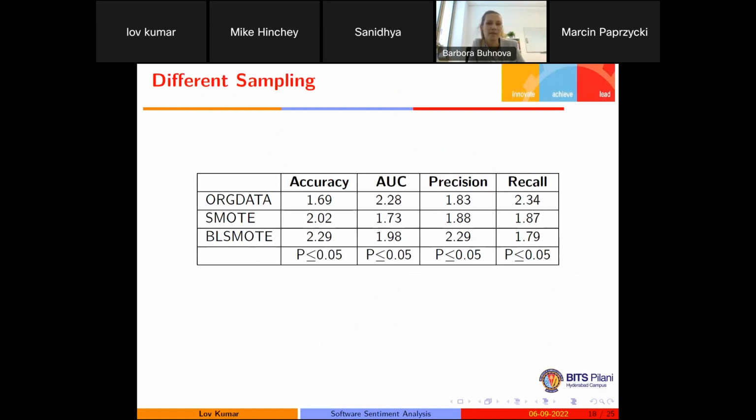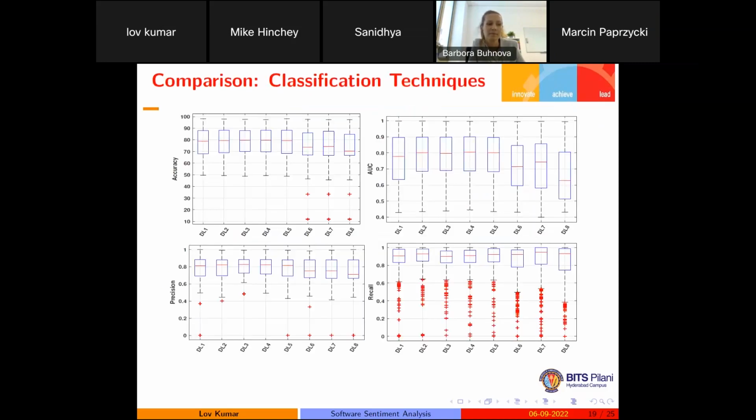That confirms that the models developed on the balanced data using SMOTE have a better ability of prediction as compared to the original data and borderline SMOTE. Because in this case we are getting 1.73 area under curve for SMOTE and 1.98 for borderline SMOTE. That is also giving a similar result, but better than the original data.